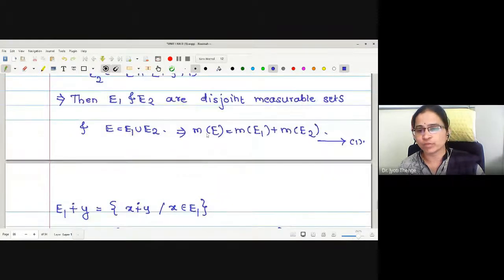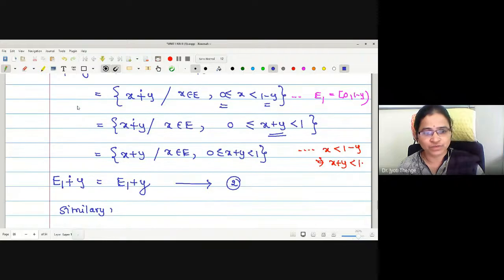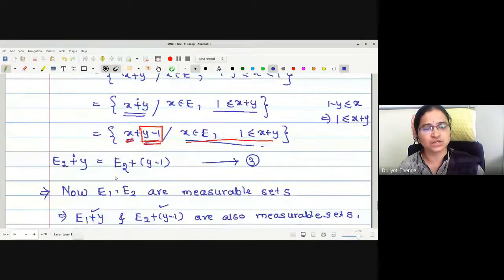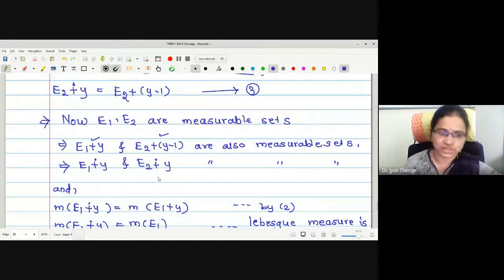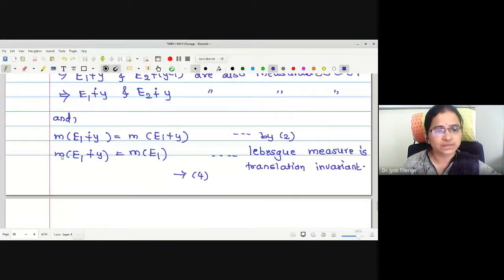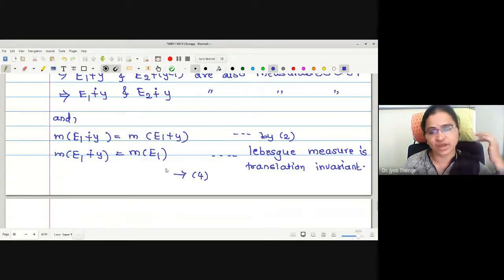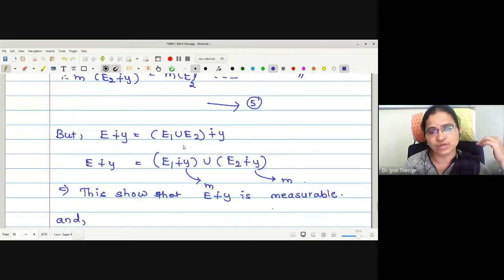Then the measure of E is the measure of E1 plus the measure of E2. We found that E1 sum modulo 1 with y is E1 plus y, and E2 sum modulo 1 with y is E2 plus y minus 1. Since E1 and E2 are measurable sets, the corresponding translations are also measurable, and the measure of E1 sum modulo 1 with y is the measure of E1, and the measure of E2 sum modulo 1 with y is the measure of E2.